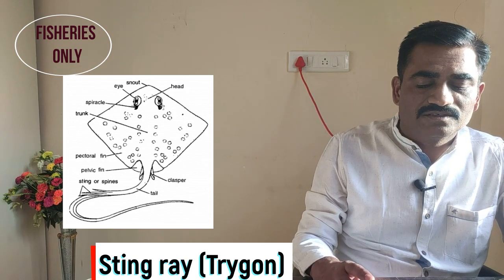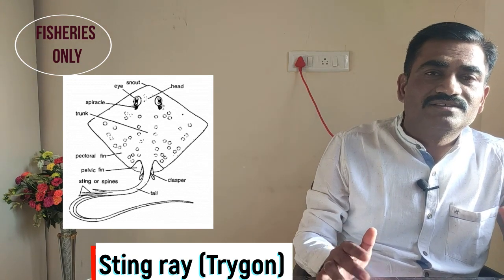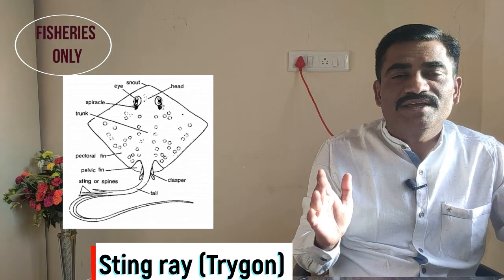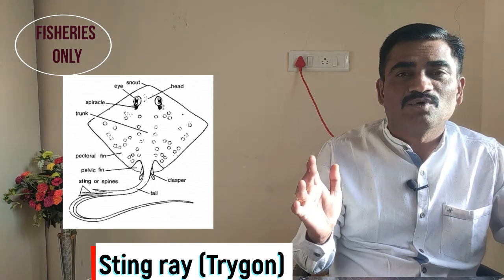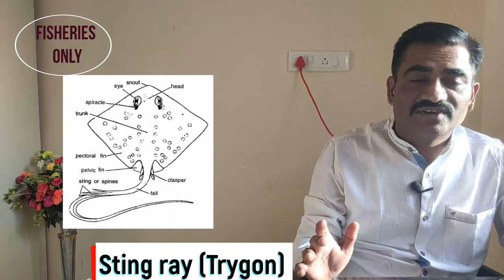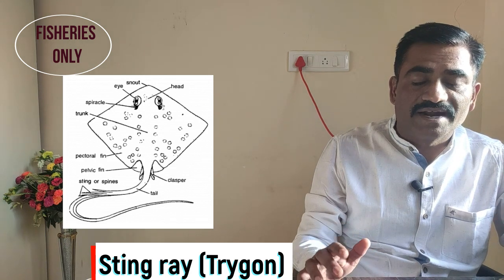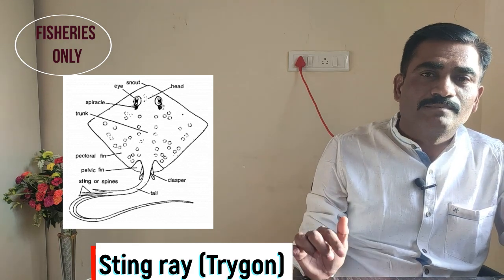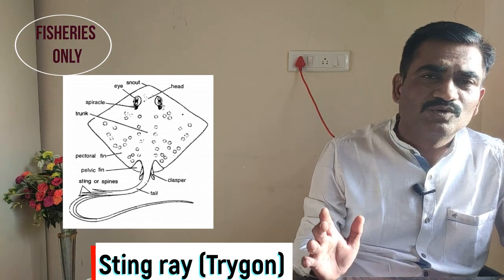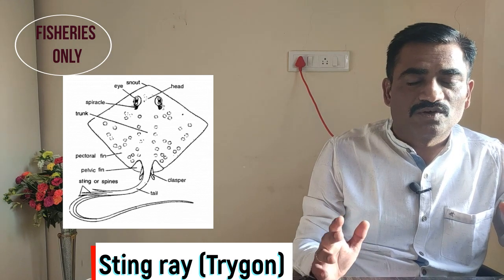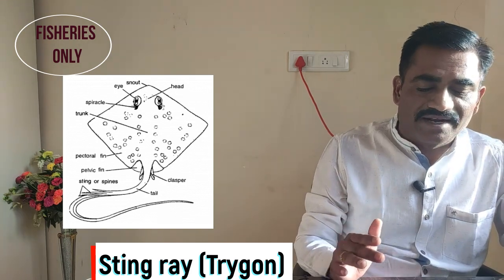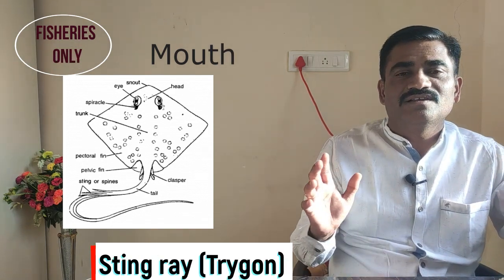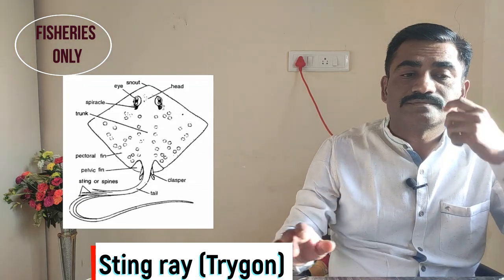The anterior margin of the pectoral fin starts from the snout to the pelvic fin, so the body is 1.3 times broader than the length. Pectoral fins are confluent with the sides of the head. The skin is smooth, or sometimes scales are present on the skin. The mouth is on the ventral side and is rectangular in shape.